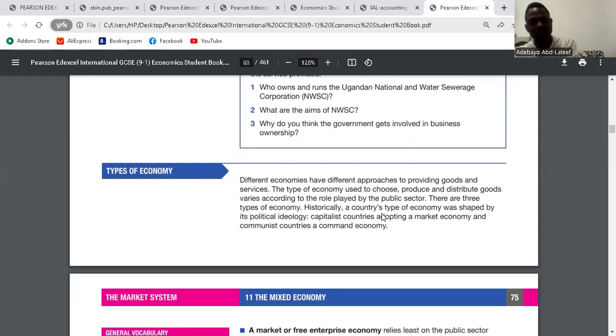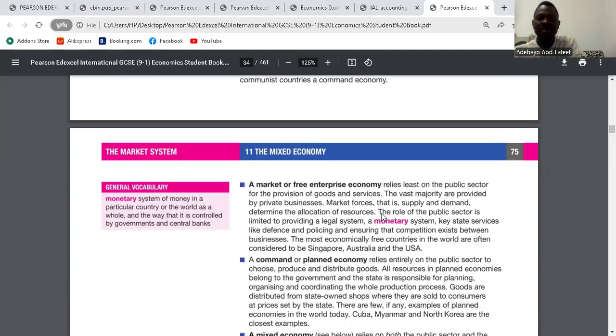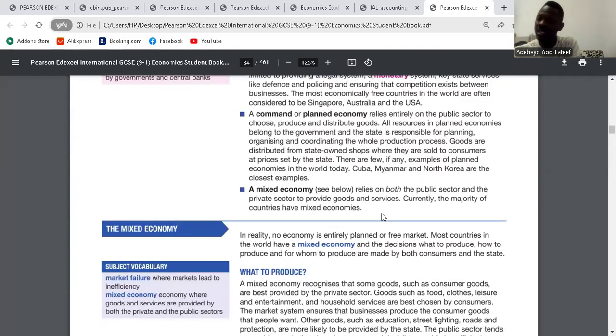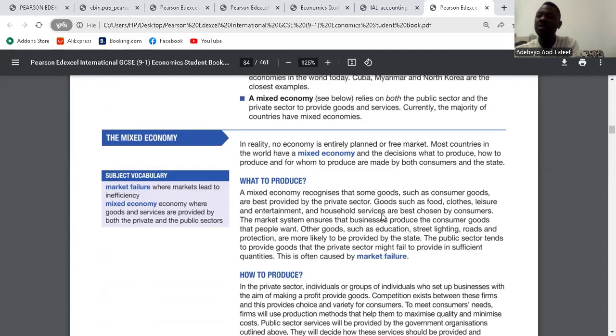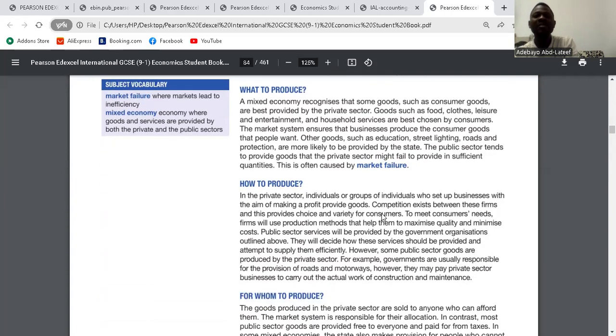Is it clear? Yes. We have types of the economy. We have the market economy, in which resources are controlled by the market forces of demand and supply. We have the planned economy, in which resources are controlled by the government. And we have the mixed economy, which combines both planned and market systems, which means the private and the public sector. Clear?